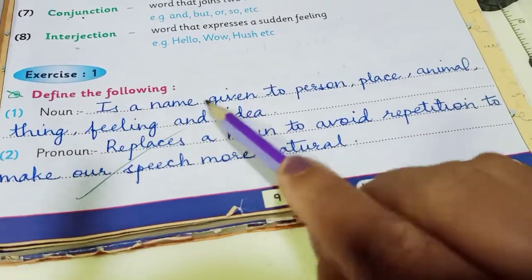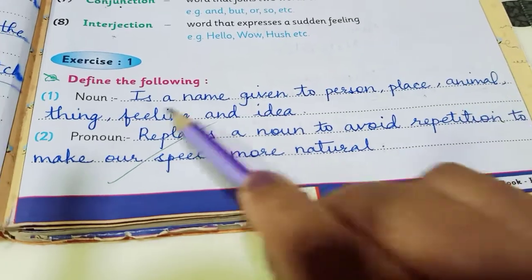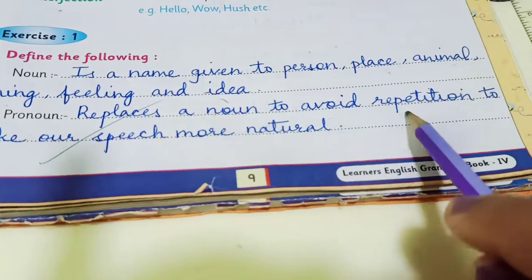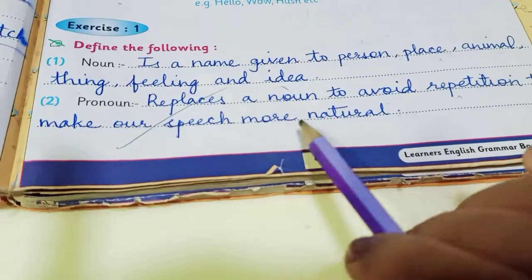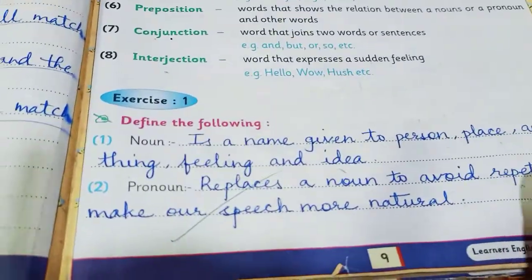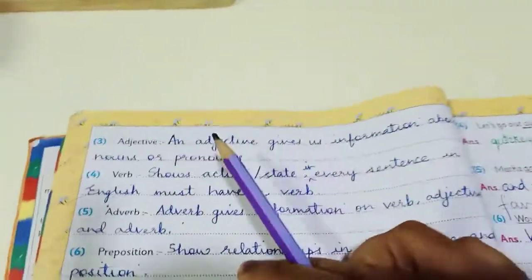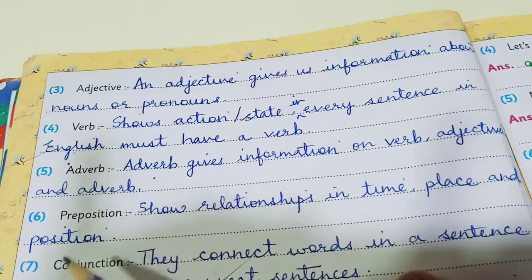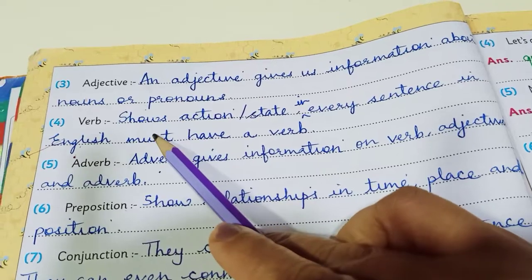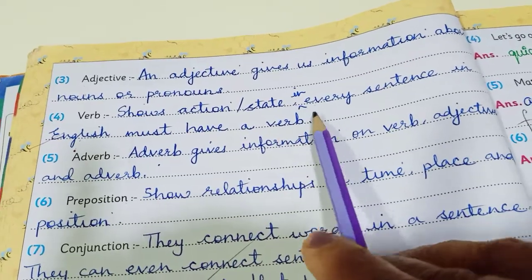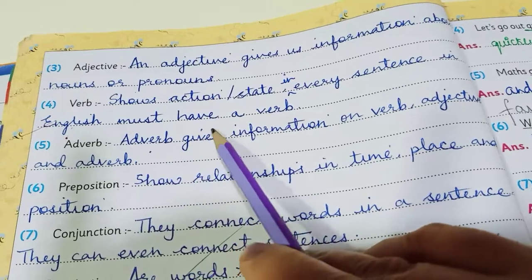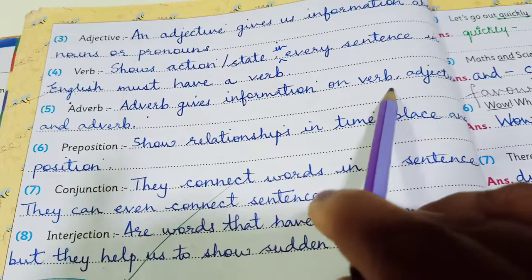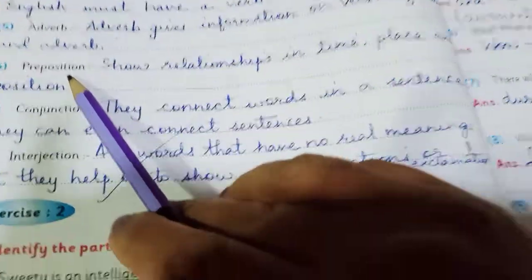So noun is a name given to a person, place, animal, thing, feeling and idea. Pronoun replaces a noun to avoid repetition, to make our speech more natural. Okay. Then the next one, adjective. An adjective gives us information about nouns or pronouns. Fourth, verb shows action or state. Every sentence in English must have a verb. Adverb. Adverb gives information on verb, adjective and adverb.